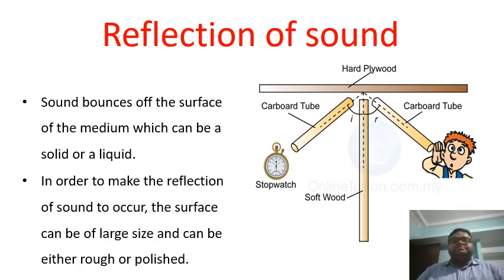So now, students, the sound bounces off the surface of the medium, and this medium can be solid or liquid, right? So in order to make reflection of sound occur, the surface can be of large size and can be either rough or polished, right, students? Sometimes when we are trying to reflect the sound, the wave can bounce off to the other surface, right? So in order to make the sound get reflected, we can make the surface of large size and we can either keep it rough or polished, right?